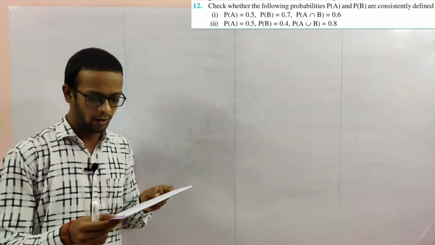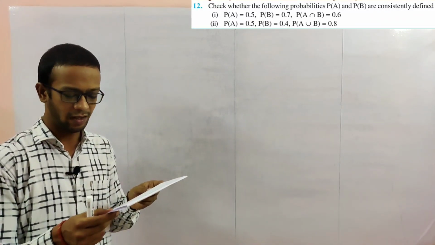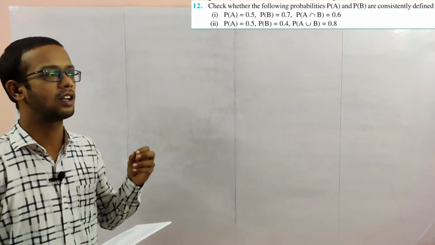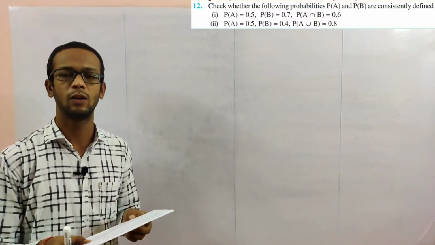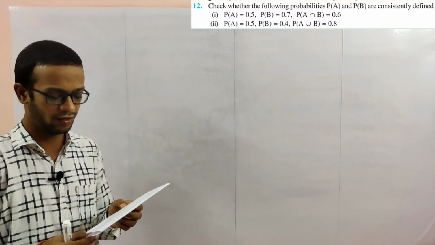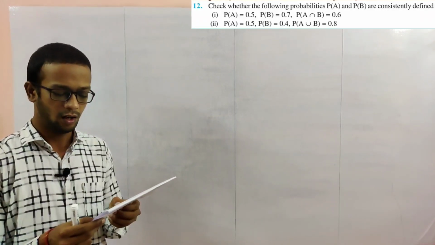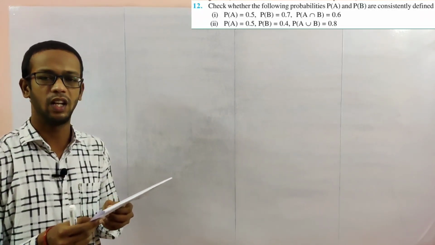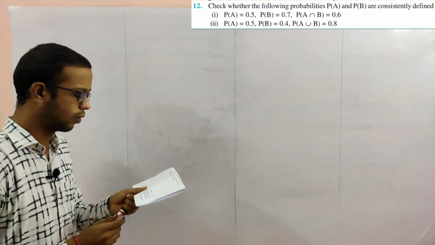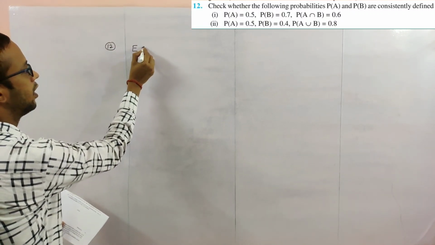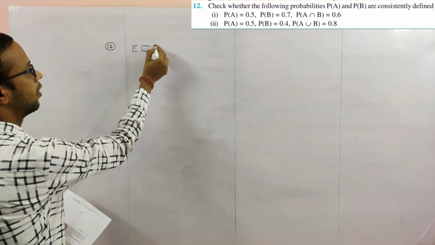Next, problem number 12. Check whether the following probabilities P of A and P of B are consistently defined or not. Correctly defined or not is asked. So probability of A, how much is given? 0.5. Probability of B is 0.7. Probability of A intersection B is 0.6. Before going to solve this, an important note: E is the subset of F.